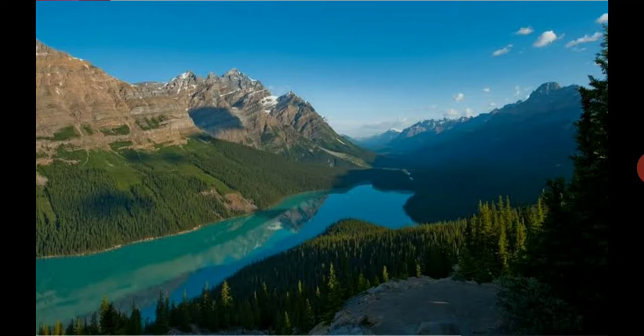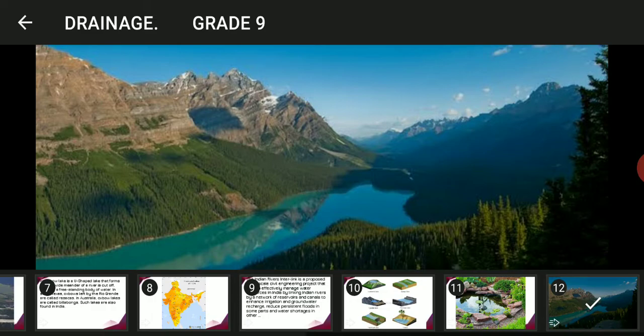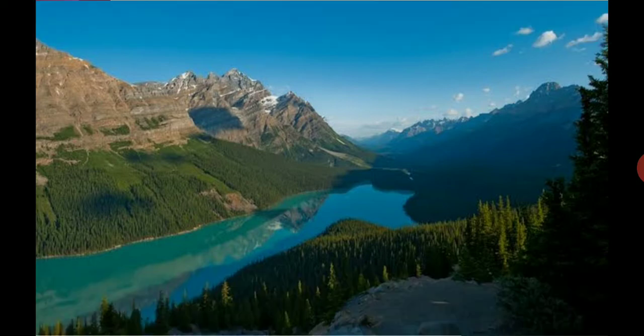If we talk about the east-side rivers like Godavari, Mahanadi, Krishna and Kaveri, these rivers will join the Bay of Bengal. All these rivers mix into the Bay of Bengal, and the rivers on the west side join the Arabian Sea.